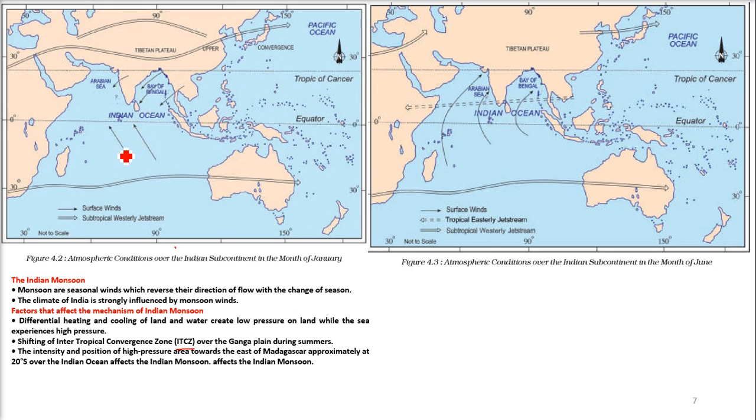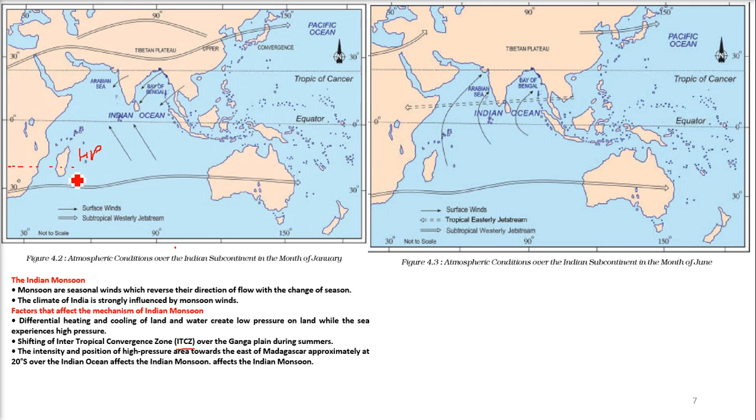The intensity and position of the high pressure area towards the east of Madagascar, approximately at 20 degrees. So we have this 20 degree latitude. We have this Madagascar area, and here we have this region. So this is around 20, this is 0, 30, so this is the latitude which we are talking about. So we have a high pressure area towards the east of Madagascar, approximately at 20 degrees over the Indian Ocean, which affects the Indian monsoon.